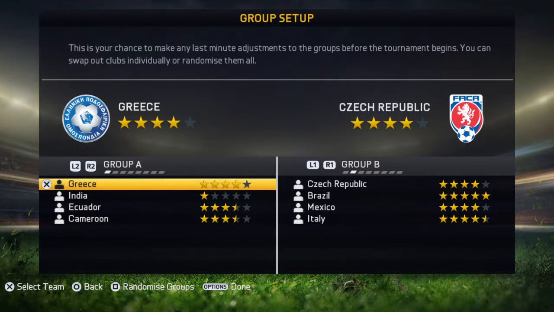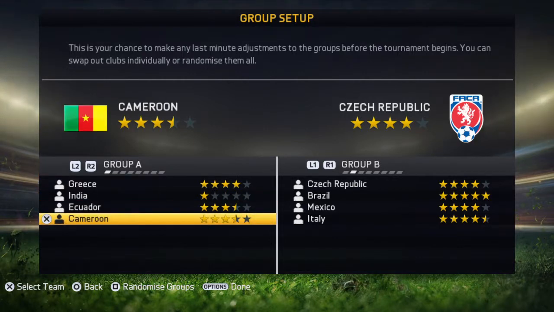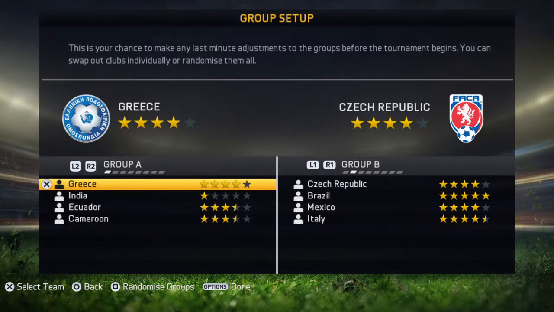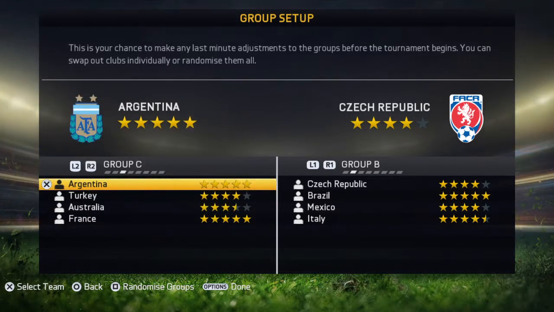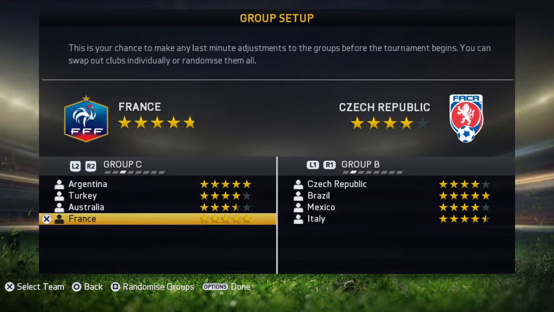And after 10 randoms of randomized groups, this is what I got. Greece, India, Ecuador, and Cameroon, Group A. Group B, Czech Republic, Brazil, Mexico, and Italy. That should be a decent group. In Group C, we got Argentina, Turkey, Australia, and France.